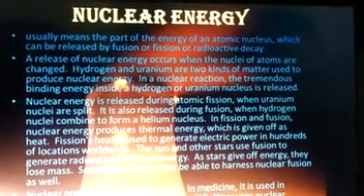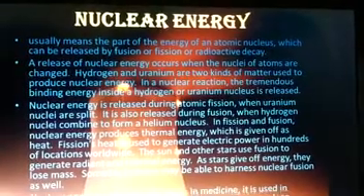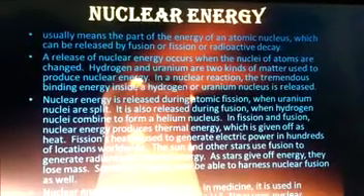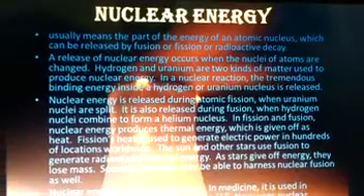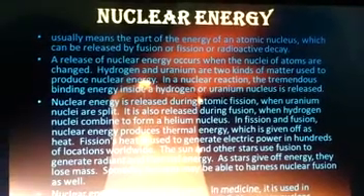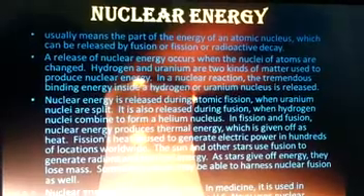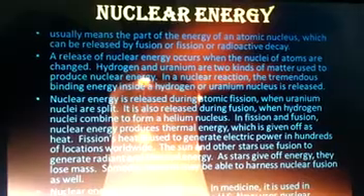Nuclear energy is released during atomic fission when uranium nuclei are split. It is also released during fusion, when hydrogen nuclei combine to form a helium nucleus. In fission or fusion, nuclear energy produces thermal energy, which is given off as heat. Fission heat is used to generate electric power in hundreds of locations worldwide.